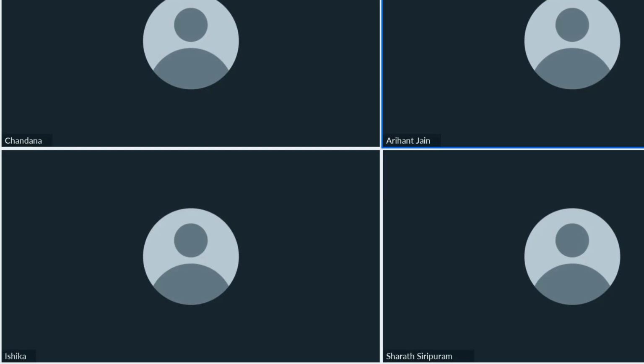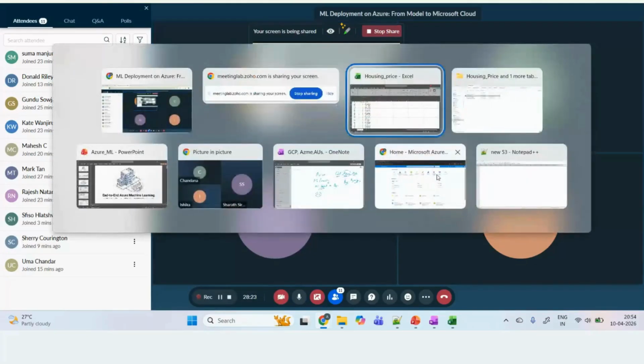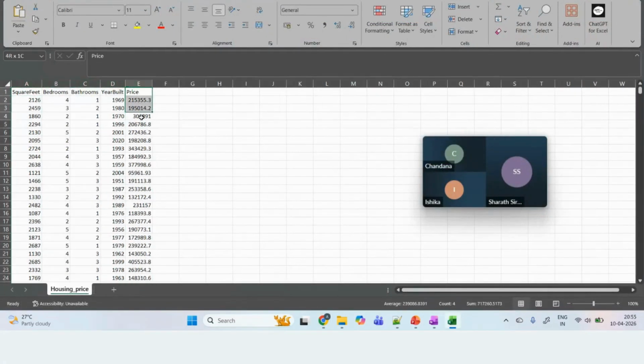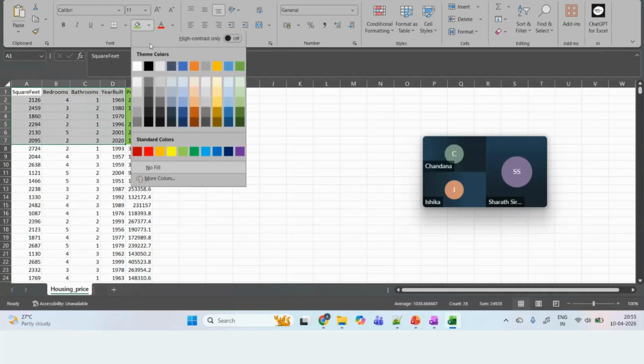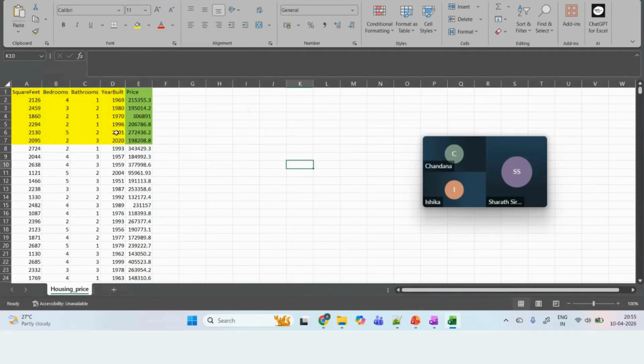Okay, so I'll share my screen now. Now, if you will see, this is how the data set looks. This is the data set in which we have these four independent variables, and this is the target variable or the dependent variable. So this is my dependent variable, and these are my independent variables.